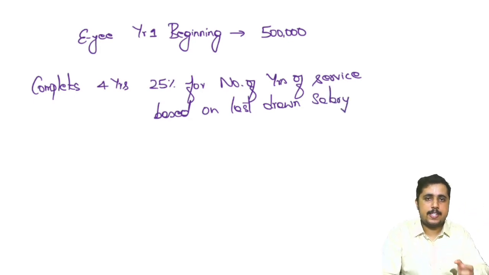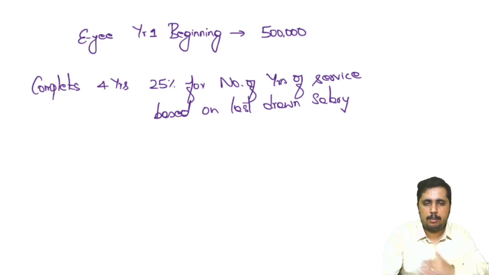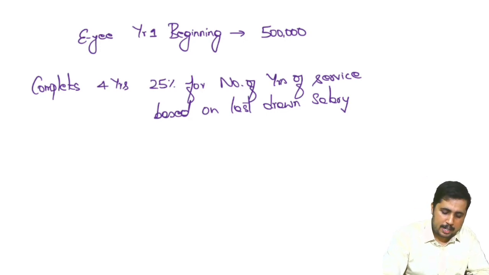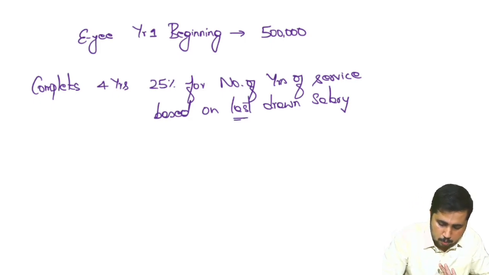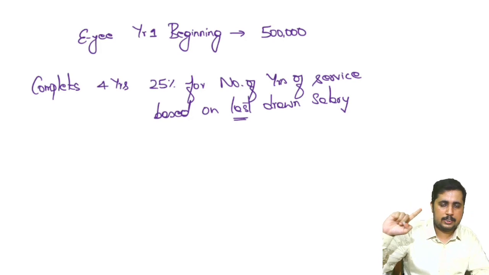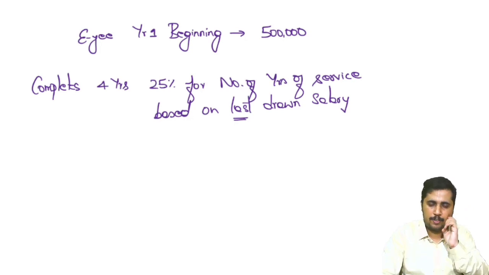Okay, this is the promise which I have made to my employee. For our learning purpose, 4 years will not be the time for which the employee will stay. He might stay for 20, 30 years also. But for learning purpose, let's assume that he will be staying with us for 4 years and 25% of the number of years of service he has worked based on the last drawn salary. So whatever last salary he draws, on that basis I am going to pay him a certain amount. That is my post-employment benefit.